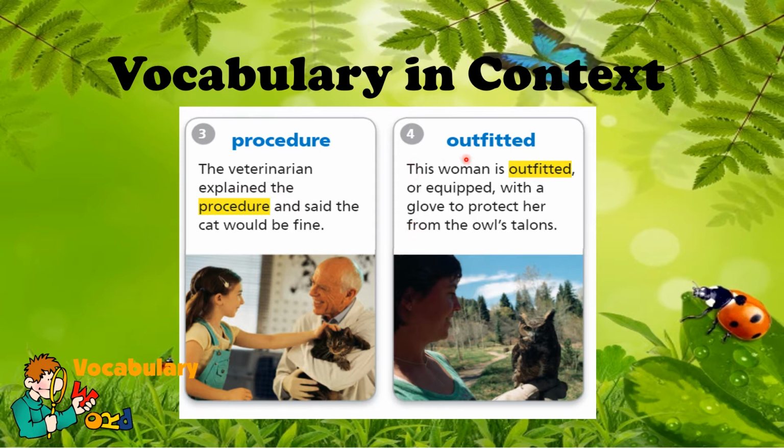Number 4 is outfitted. This woman is outfitted or equipped with a glove to protect her from the owl's talons. So just to make it clear, talons would be the fingernails of an animal, specifically in the sentence, a bird, the owl. So what is the meaning of outfitted in this sentence? It means equipped. So in vocabulary in context, as mentioned, you can rely on looking for the conjunction or which presents an alternative meaning for the highlighted word.